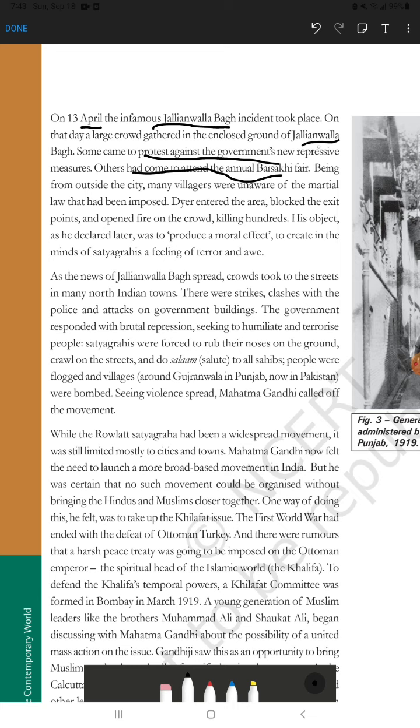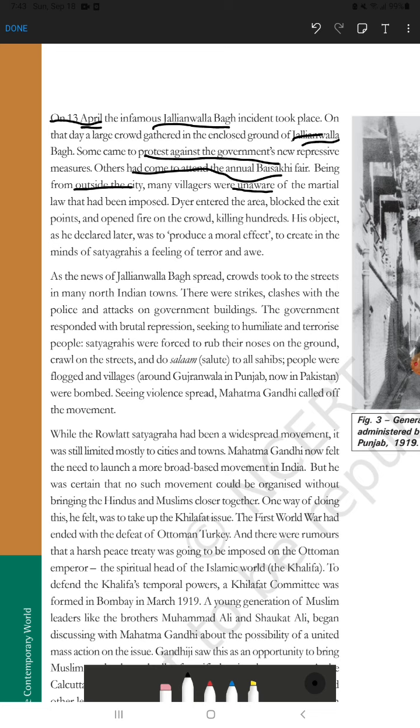First point is all about the Jallianwala Bagh incident. The date is 13th April, the place is Jallianwala Bagh, Amritsar, Punjab. Many people gathered to celebrate the annual Baisakhi fair, and some came to protest against the government's new repressive measures. Jallianwala Bagh is far from the city, so they didn't know about the martial law. They were unaware. You should write this word.